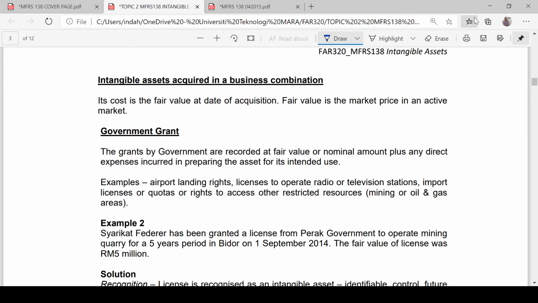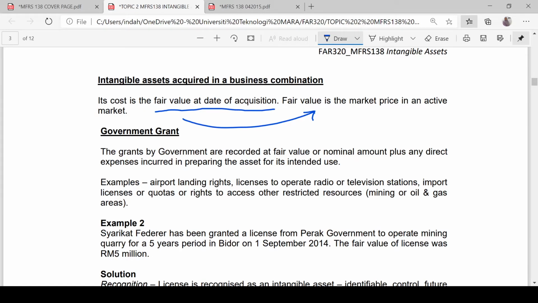intangible asset? The cost will be the fair value of the intangible asset at the date of acquisition. The fair value here is referring to the market price in an active market.